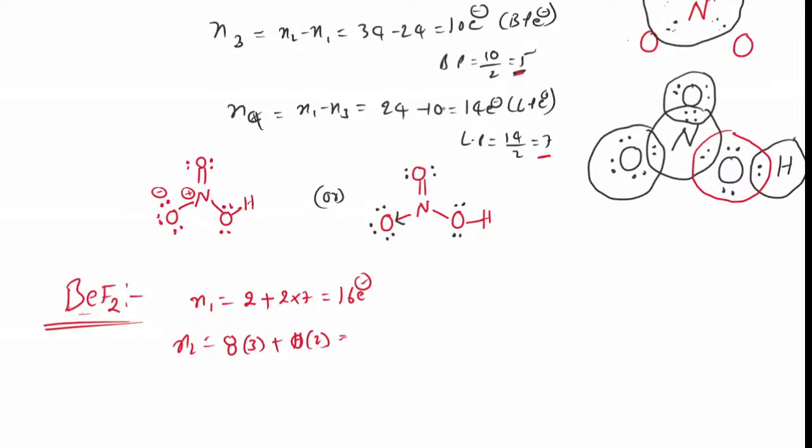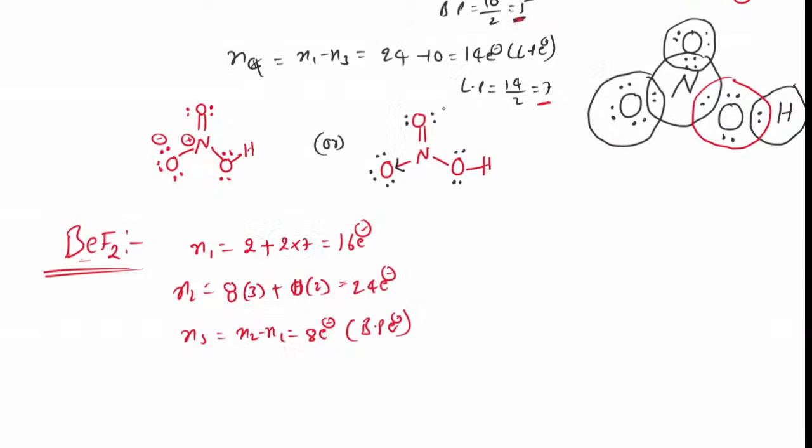Yes, sir. So 8 3s are 24 electrons. Now N3 is equal to N2 minus N1, 24 minus 16, 8 electrons present as bond pair electrons. N4 is N1 minus N3, 16 minus 8, that is 8 electrons present as lone pair electrons.